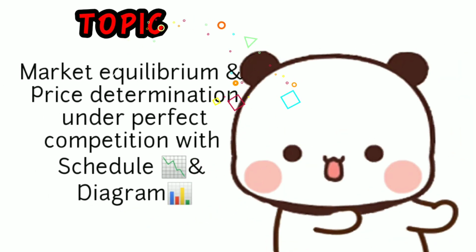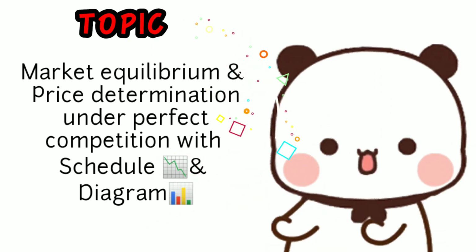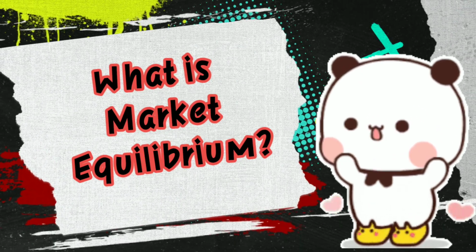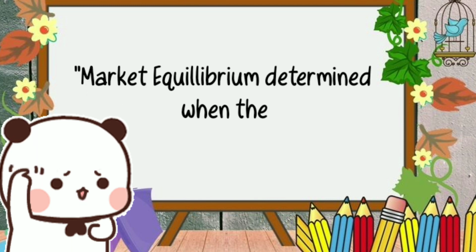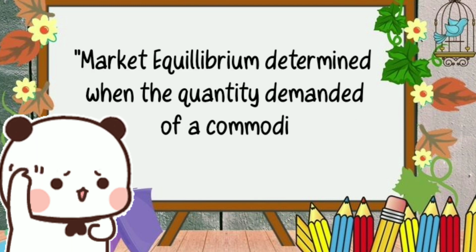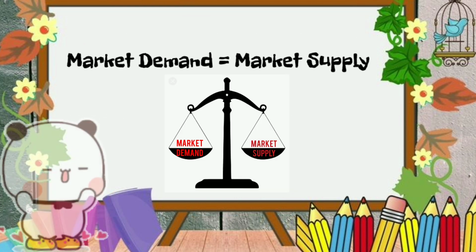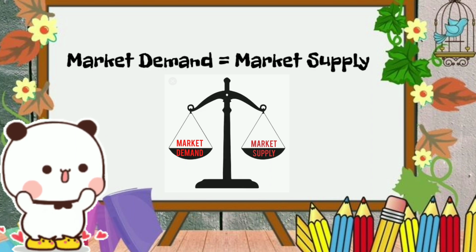Today I am going to explain market equilibrium and price determination under perfect competition with schedule and diagram. So now let us understand what market equilibrium is. Market equilibrium occurs when the quantity demanded of a commodity becomes equal to the quantity supplied. It is a situation where market demand is equal to market supply.